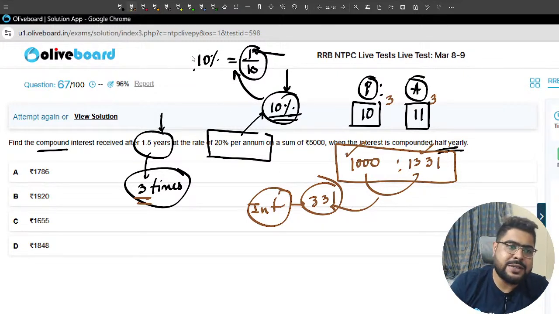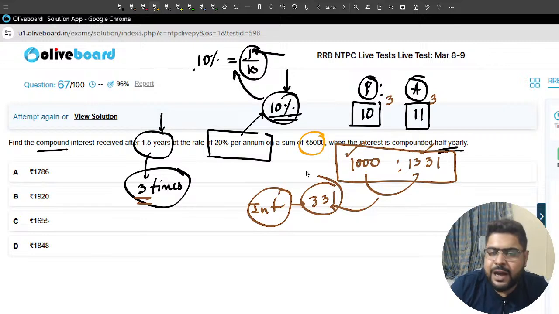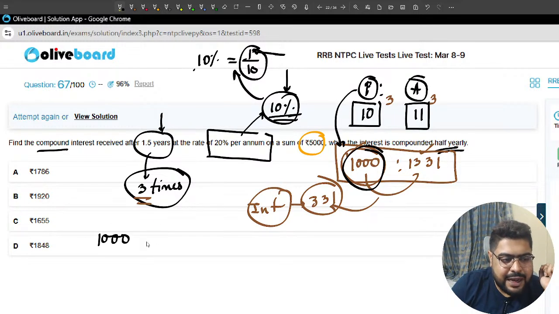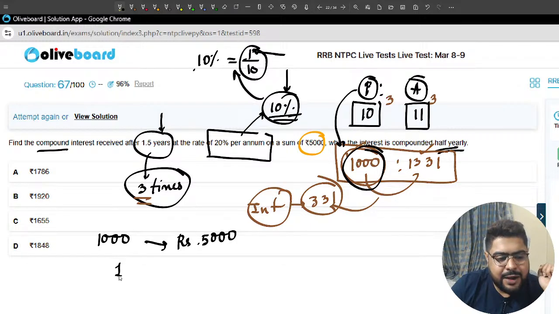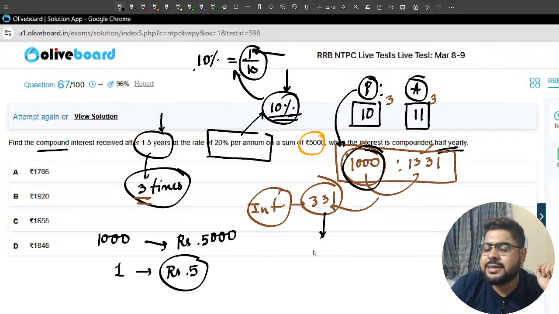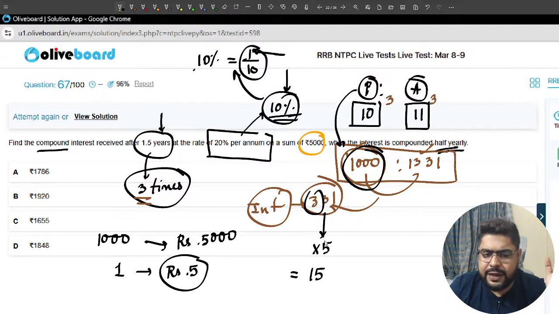Right? Now, sir, they have told us 5000 is the principal. Meaning this 1000 is the principal. So the value of 1000 is rupees 5000. Meaning one value is rupees 5. So 331 parts is into 5, sir. So 3 5s are 15, 3 5s are 15 and 1. So this is 1655.